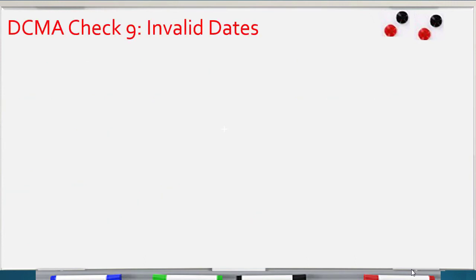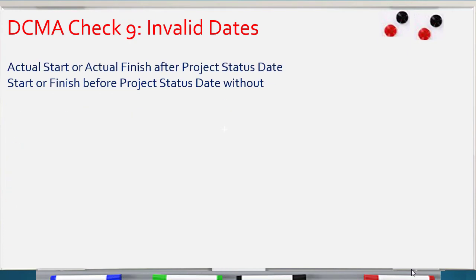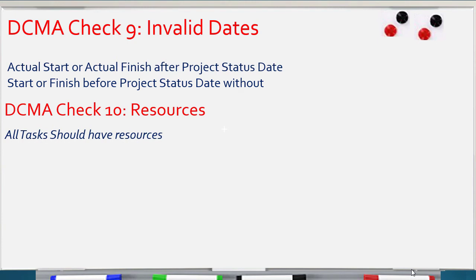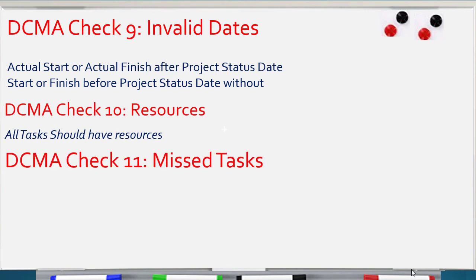Point number 9, invalid dates. What is the meaning of invalid dates? It means an actual start or actual finish after the project status date, the data date. If we have actual dates after the data date, they consider them invalid dates, so it is not allowed according to DCMA. Check number 10, resources. All activities should have resources, so we have to assign resources to each activity.